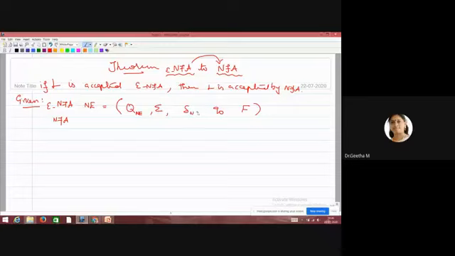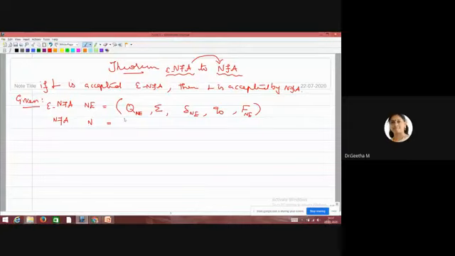Then delta NE followed by q naught is the initial state of NFA with epsilon, and F_NE is the final states of NFA with epsilon. Likewise, you define your NFA with epsilon. Then coming to the NFA, N is used to denote your NFA here. The difference between N and NE is that NE is NFA with epsilon, and N is NFA without epsilon.